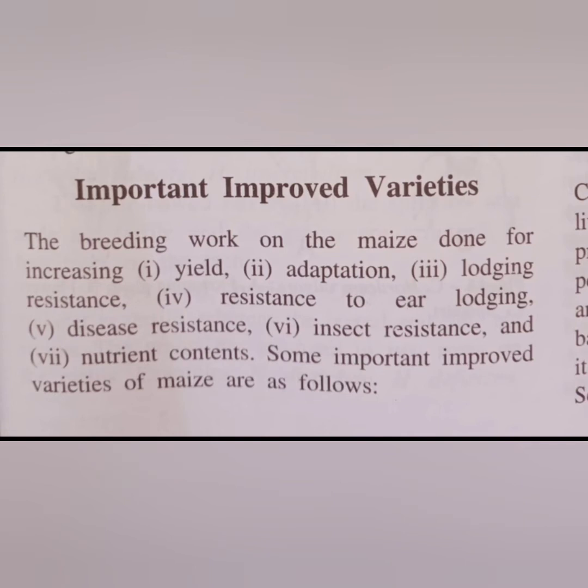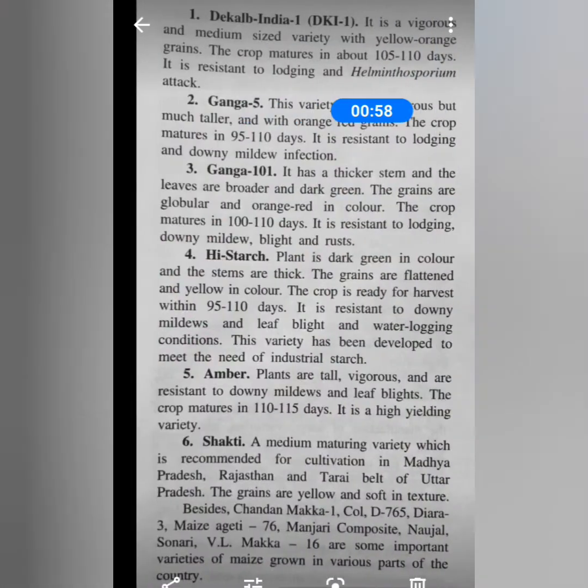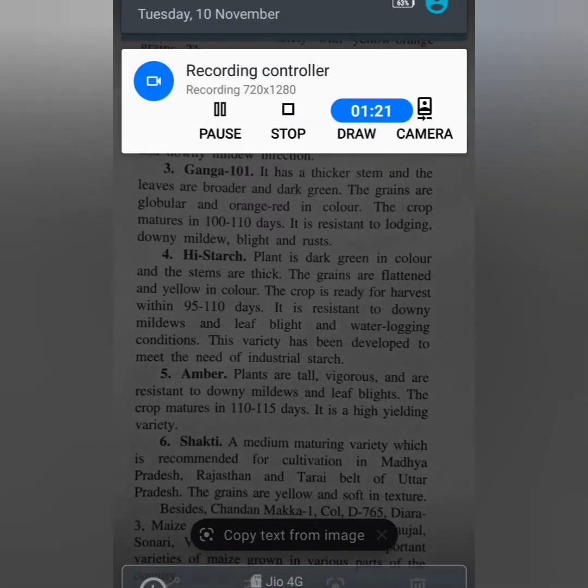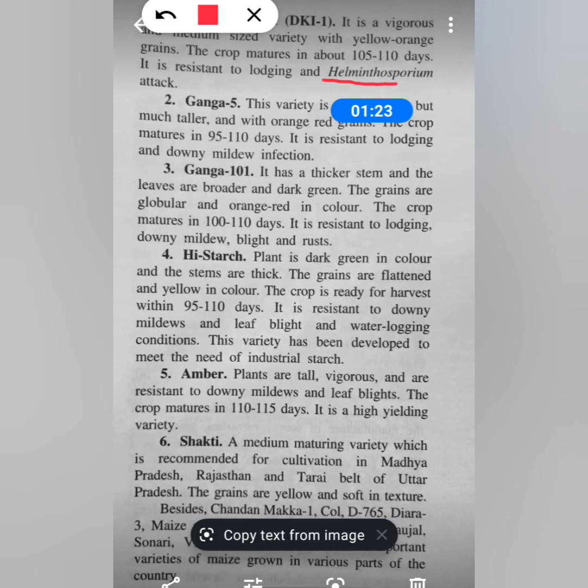And some of these improved varieties are these. You can see the first one here, that is Deccan India 1, DK1. Now this is improved for resistance to lodging, and also it is improved for resistance to the attack by helminthosporium, the worms, helminthosporium attack.